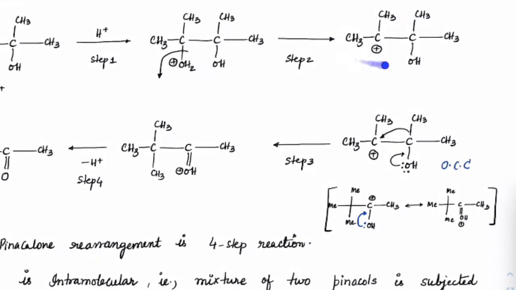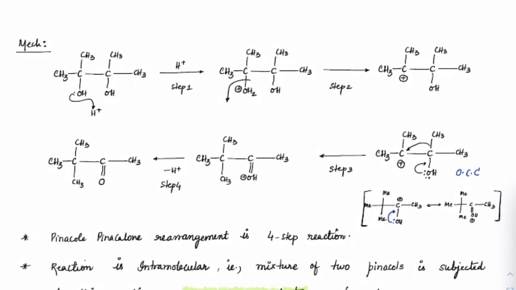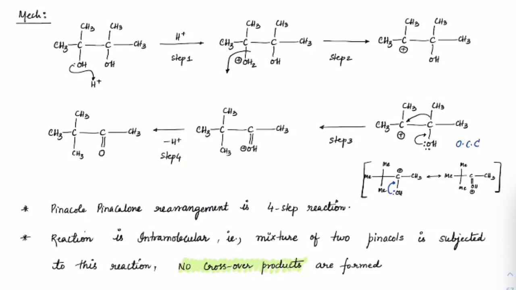So in step 2, we got a carbocation formation. Then from that, we got into a more stable carbocation. You can see here the carbocation has formed and you got a C double bond OH. Then the deprotonation step has happened and finally we got this pinacolone. These are the usual steps which you will see, which means the pinacol rearrangement has 4 main steps: one is protonation, next is dehydration, next is rearrangement, last is deprotonation.